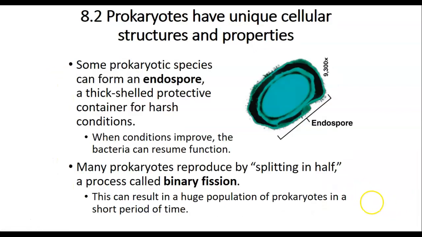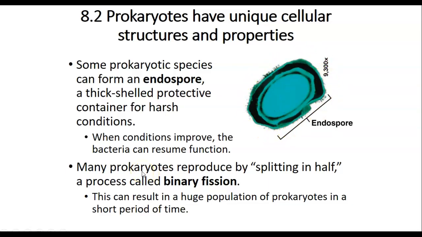Some prokaryotes can form an endospore. An endospore is a thick-shelled protective container for harsh conditions. Within that shell, bacteria can go through very tough conditions. When conditions improve, the bacteria can resume function. This shell functions more like a cave for hibernation.